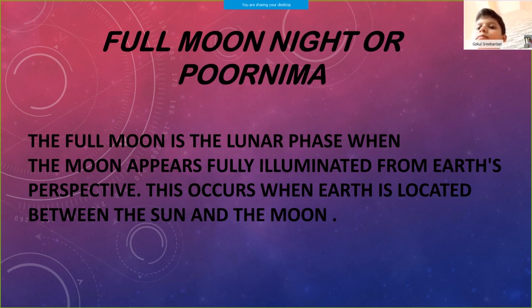Full moon night or Purnima. The full moon is the lunar phase when the moon appears fully illuminated from Earth's perspective. This occurs when Earth is located between the sun and the moon.